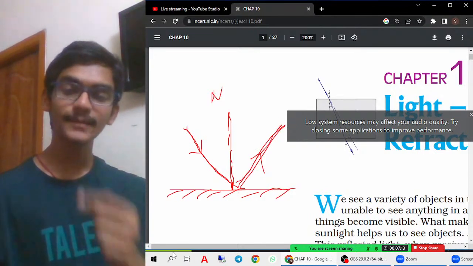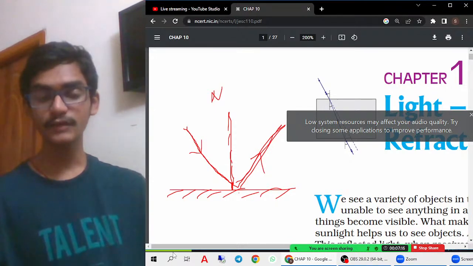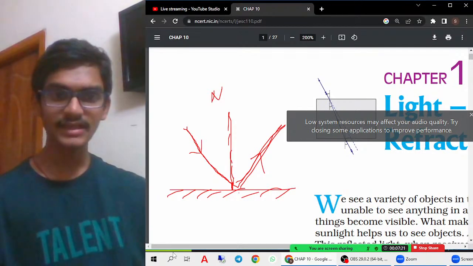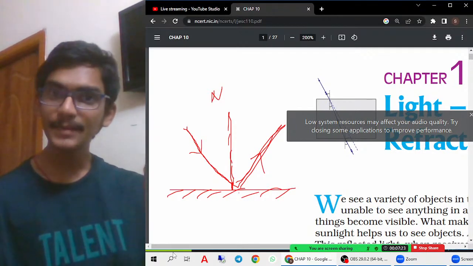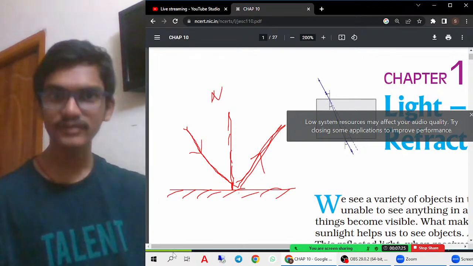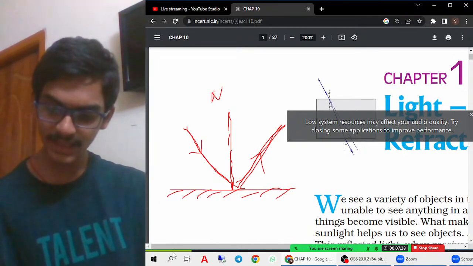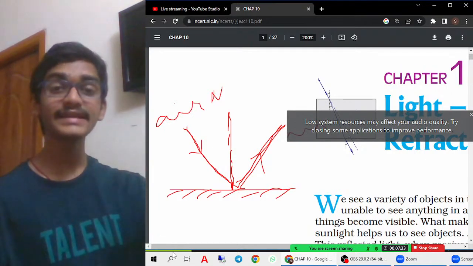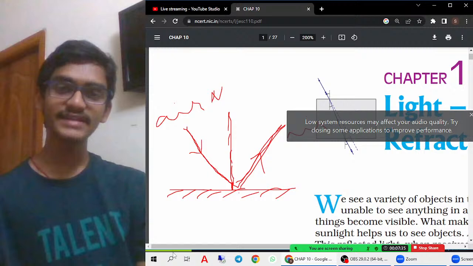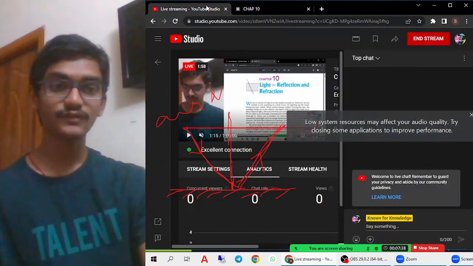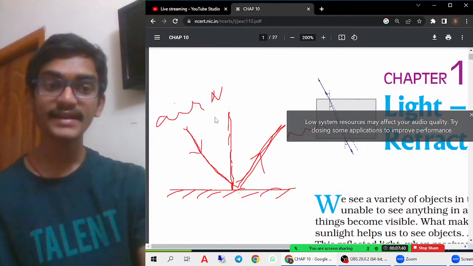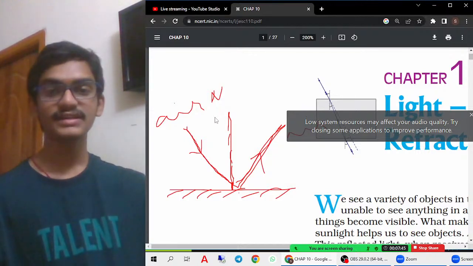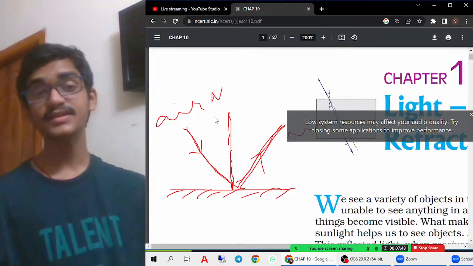In a plane mirror or any kind of mirror, the incident ray strikes the mirror and bounces back. It is not changing the medium. It is coming back to the same medium. Here it is air medium only, and here also it is air medium only. The light is just striking the mirror and reflecting back. In that kind of situation, where the light is just striking the mirror and reflecting back, that is called reflection. Whenever the definition of reflection is asked, you should write like this.